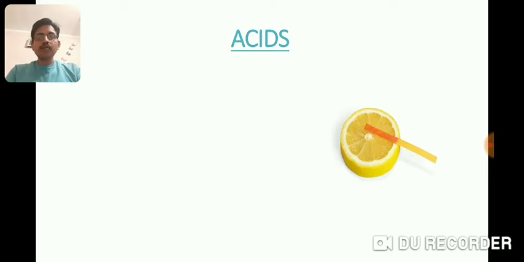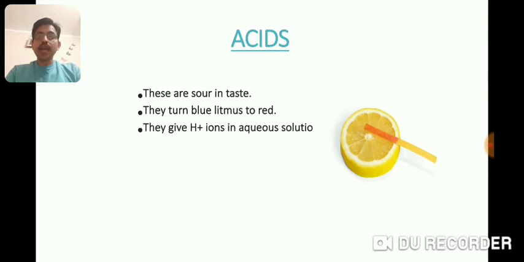What is an acid in terms of chemistry? In terms of chemistry, an acid is a substance which produces H+ ions in water. What are the other properties of acids? Let's see. These are sour in taste. They turn blue litmus to red. They give H+ ions in aqueous solution.